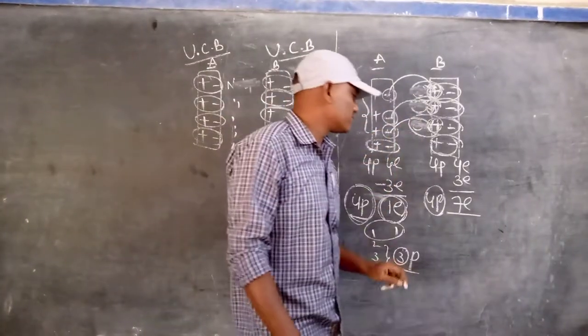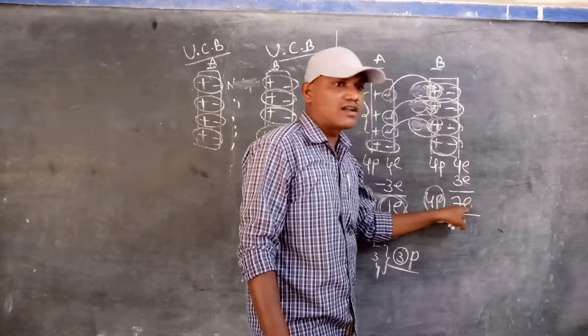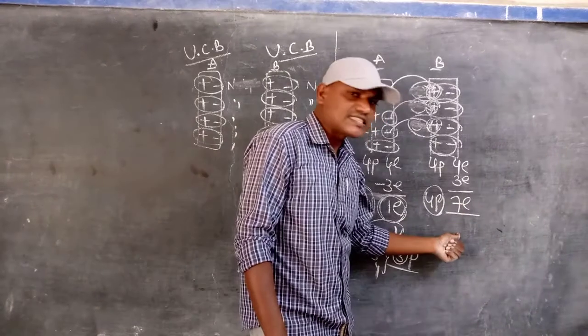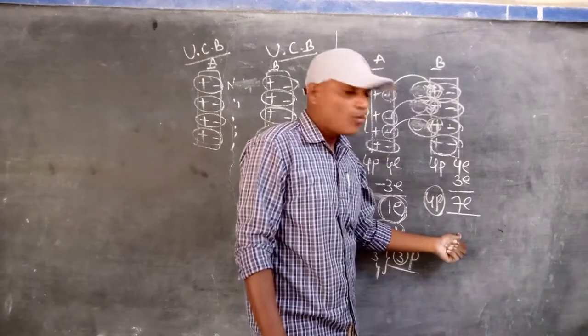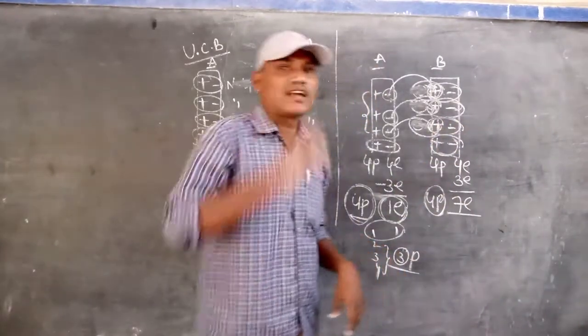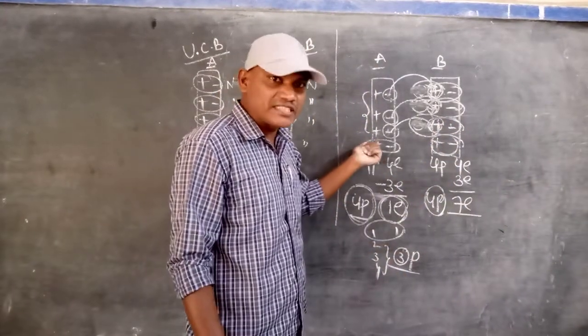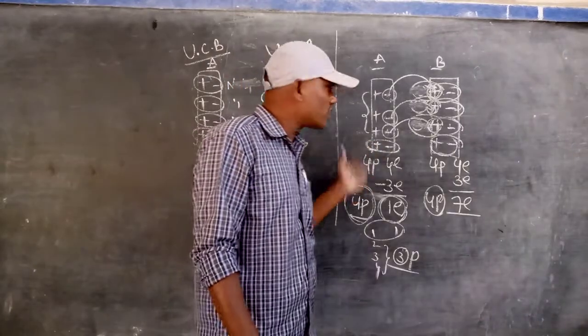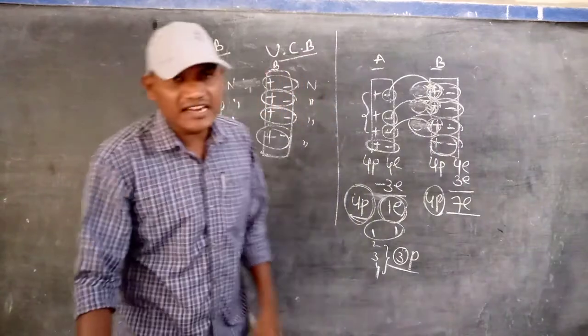In body B, there are 4 protons and 7 electrons. 4 protons are combined with 4 electrons, so there are 3 excess electrons. The majority charge present in body B is electrons, and the majority charge present in body A is protons. That's why body A acquires a positive charge and body B acquires a negative charge.